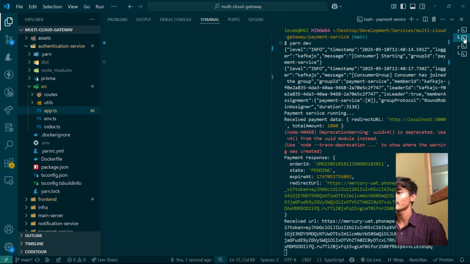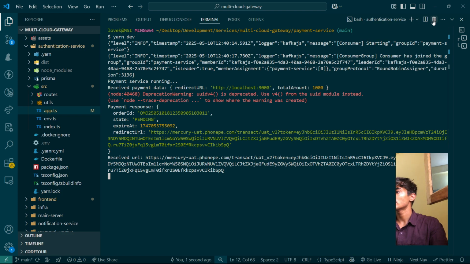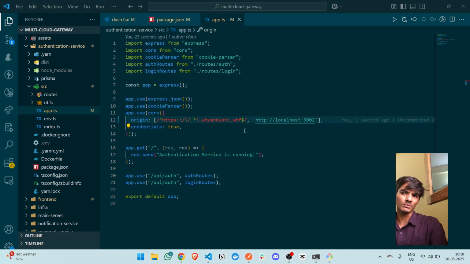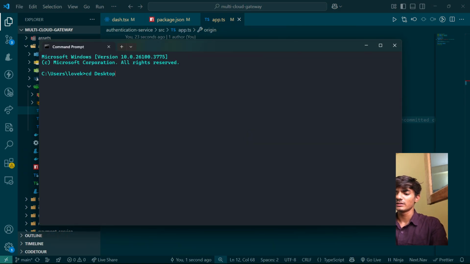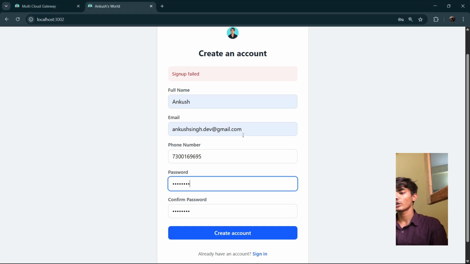What terminal is it? Man, this must be the terminal, I guess. Yeah, this is it. Okay, let me open one more terminal. So cd dev, then we have services, then we have multi-cloud gateway, then we have authentication service, then we'll type yarn dev. I hope it starts really quick. Let me just wait until it gets started. So yeah, it is running on port 5000. Now if I try to click on create account, again the sign up has failed.